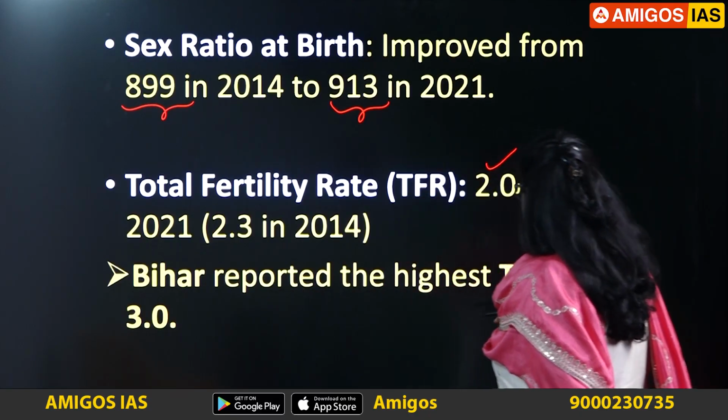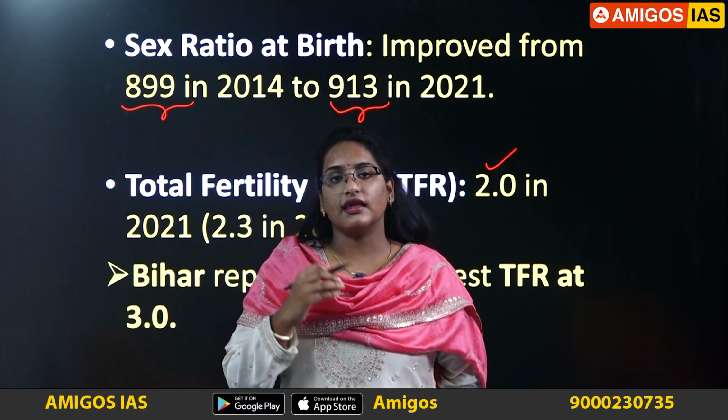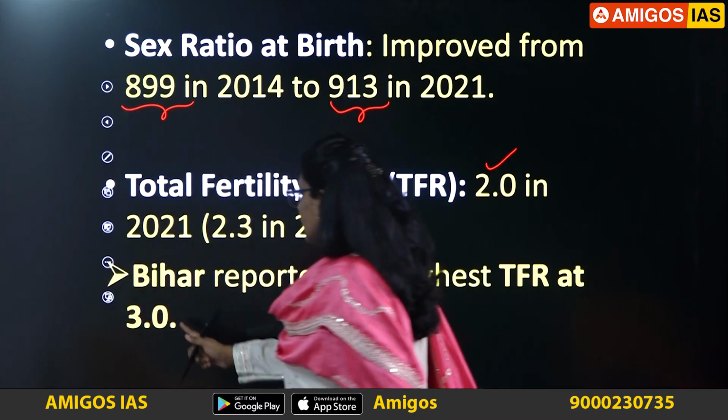Bihar reported the highest TFR at 3. That means a woman in Bihar can bear up to 3 children in her reproductive age. So Bihar has the highest total fertility rate at 3.